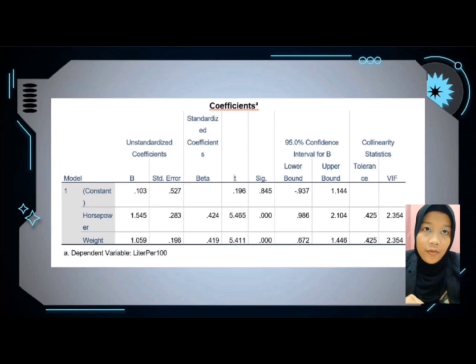The standard error for this is 0.283. Besides that, it can be said that we are 95% confident that the horsepower parameter is between 0.986 and 2.104.